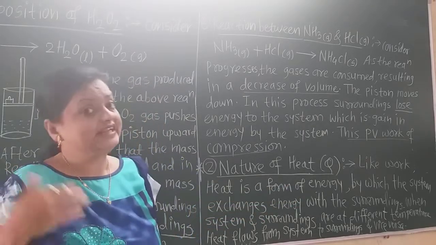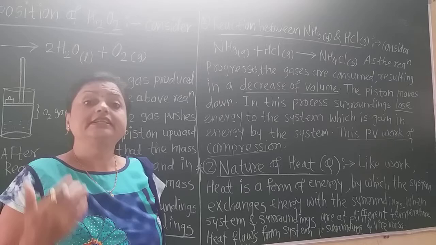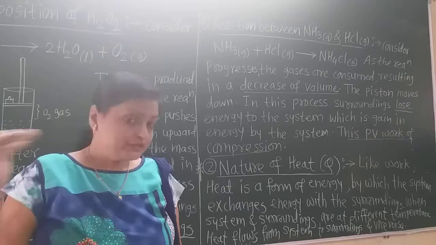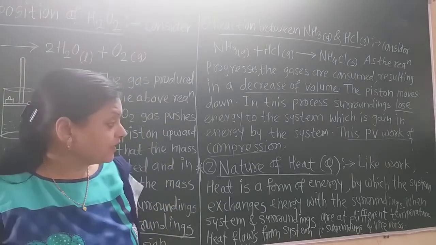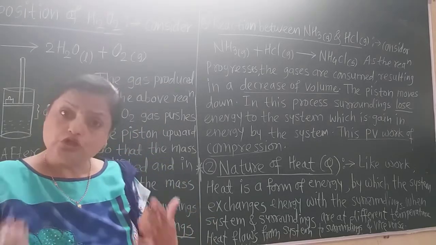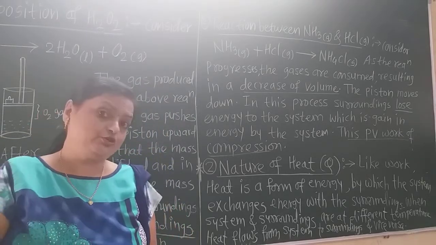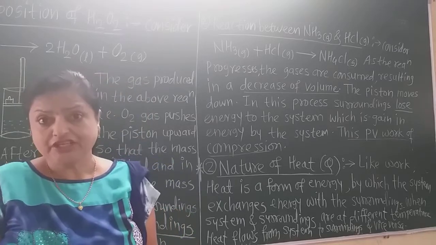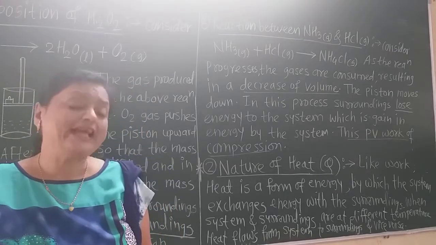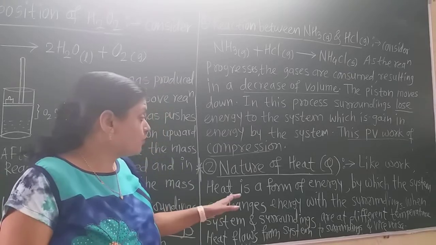When heat is exchanged from the system to the surrounding or the surrounding to the system, the heat is nothing but energy. So heat is exchanged from surrounding to system and again from system to surrounding. If the system and surrounding are at different temperatures, what happens? Heat flows from system to surrounding or vice versa. If the system has more energy, then the energy is given out by the system to the surrounding, and if the surrounding has more energy than the system, then the system absorbs energy from the surrounding. Now this is about the nature of heat.